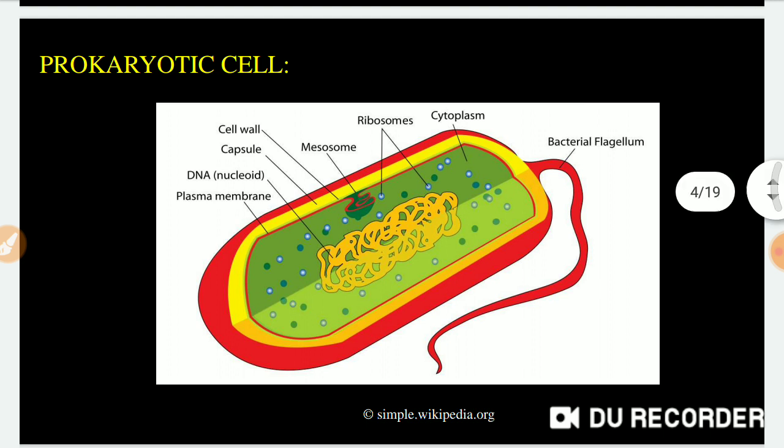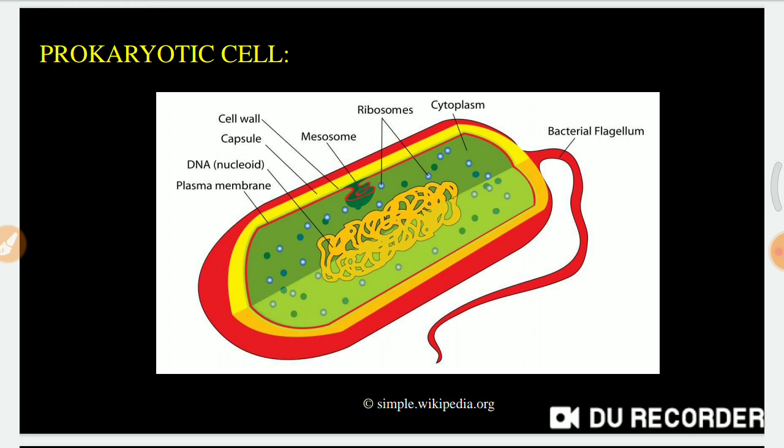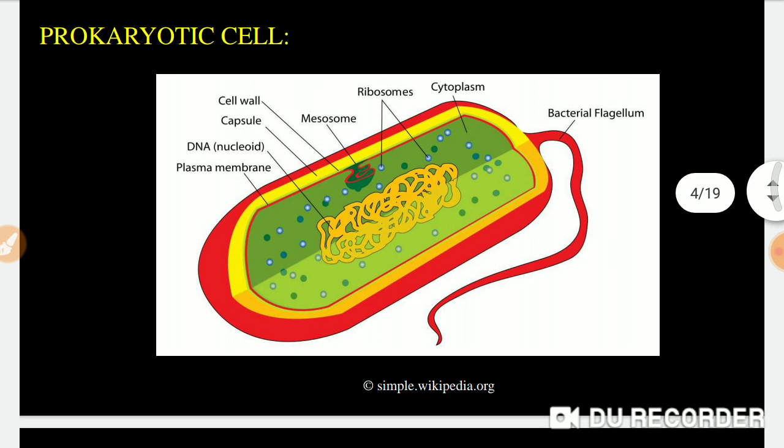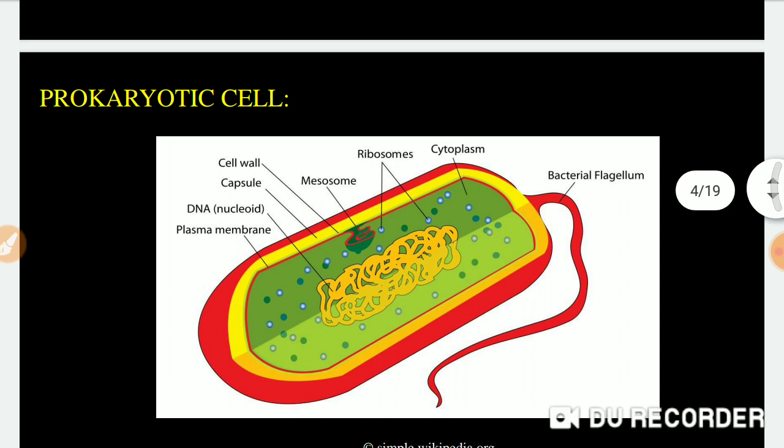And you see there are only a few cell organelles. The ribosomes are there. As this is a prokaryotic cell, all the bacteria come under this prokaryotic cell type.